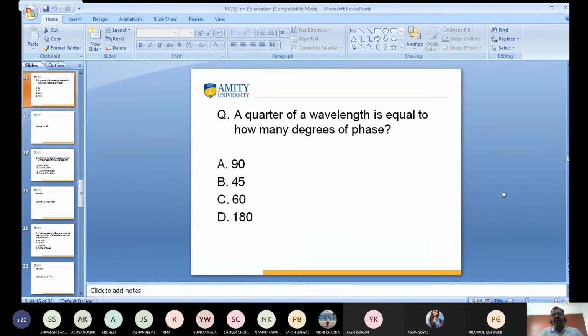A quarter of wavelength is equal to how many degrees of phase? Sir, A, 90. Anyone more? Yes, 90. This is a very good question. Anyone more? Rama, what is the answer? Sir, 90. Okay, good.